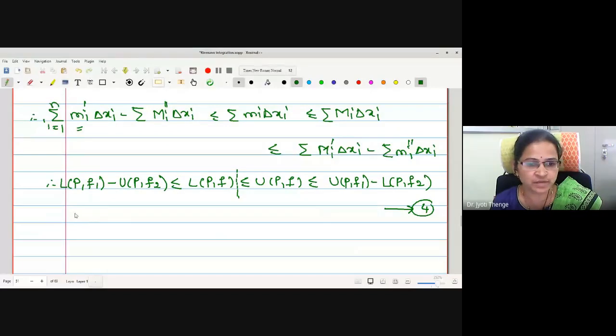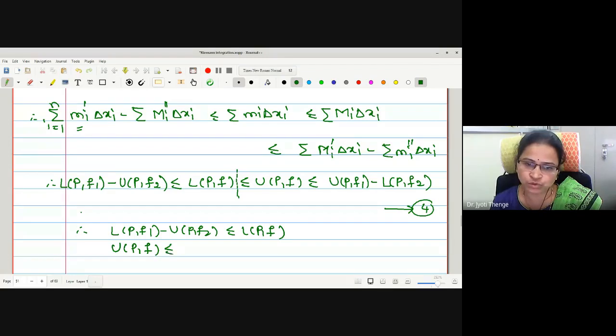Now we will separate. The first inequality I will write is L(P,f1) minus U(P,f2) is less than or equal to L(P,f). The second inequality is U(P,f) less than or equal to U(P,f1) minus L(P,f2).